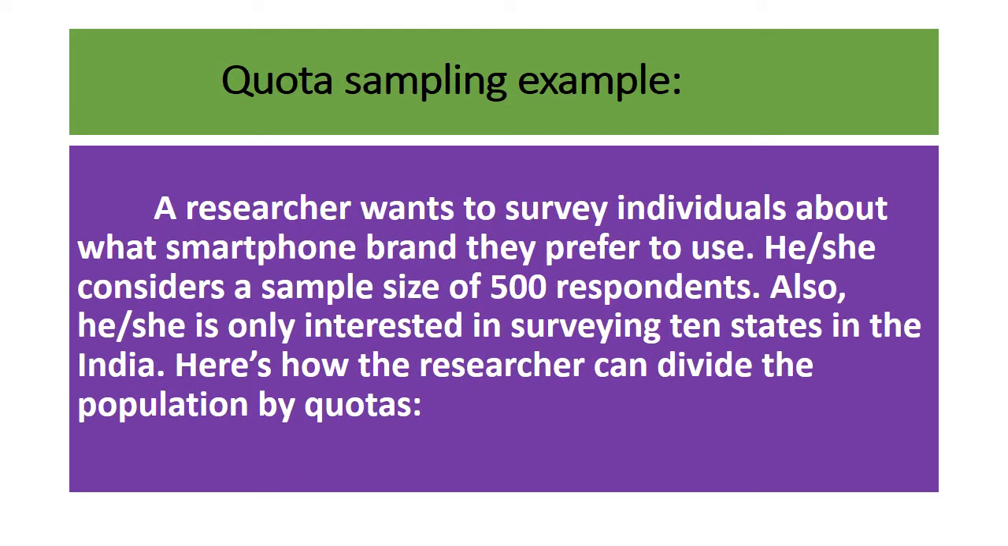We can take an example. Here the researcher wants to do a survey of individuals about what smartphone brand they prefer to use. So for the sample size, she has taken 500 respondents, and she is only interested in surveying 10 states in India. And here is how the researcher can divide the population by quotas.